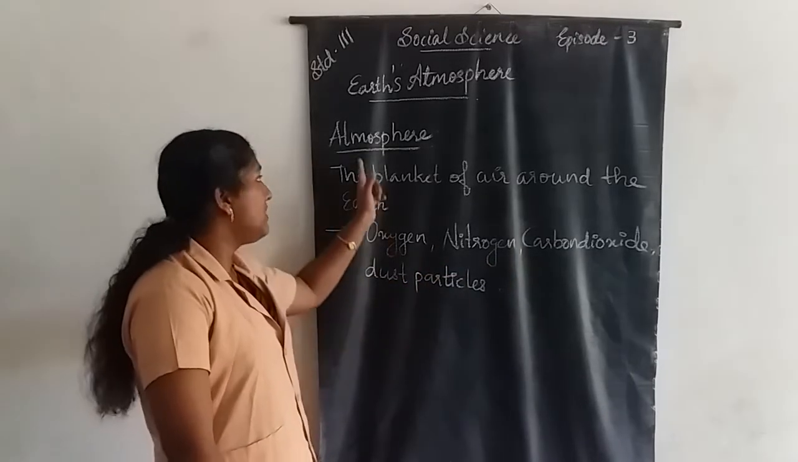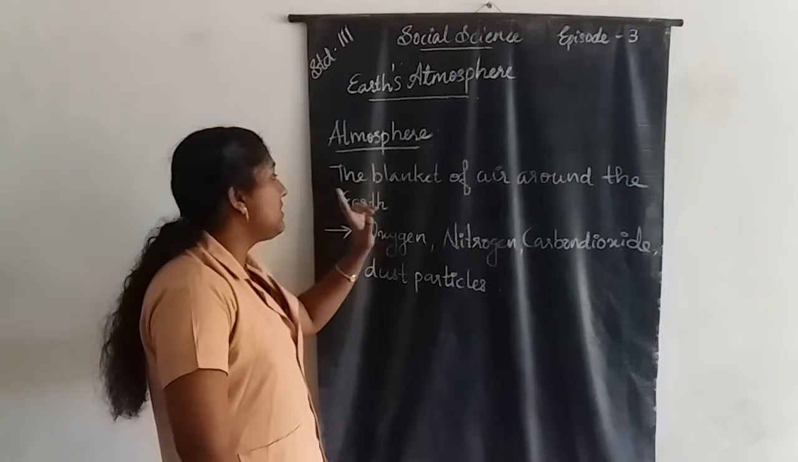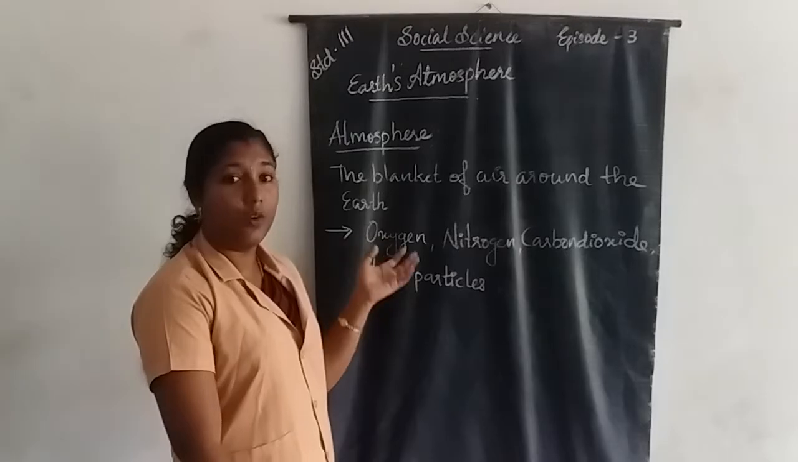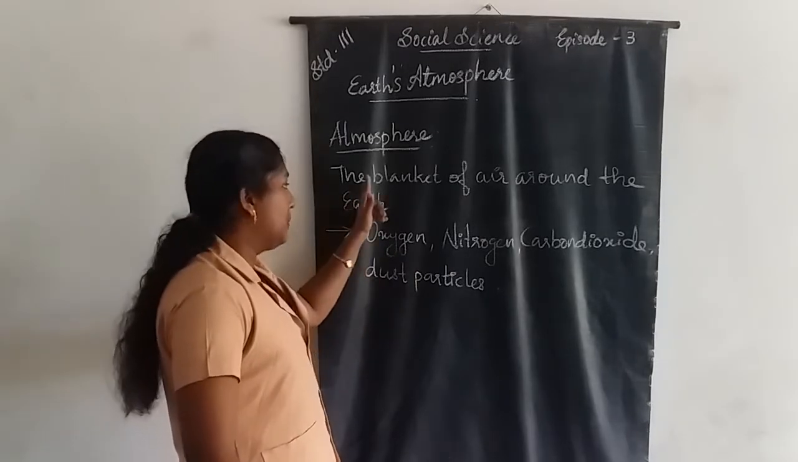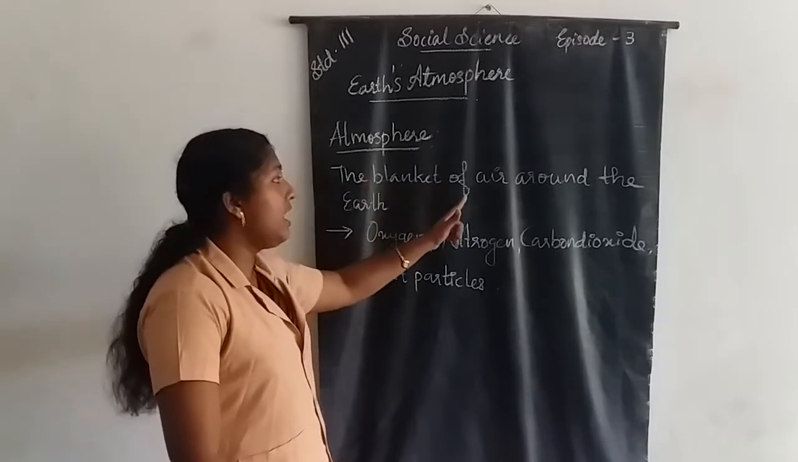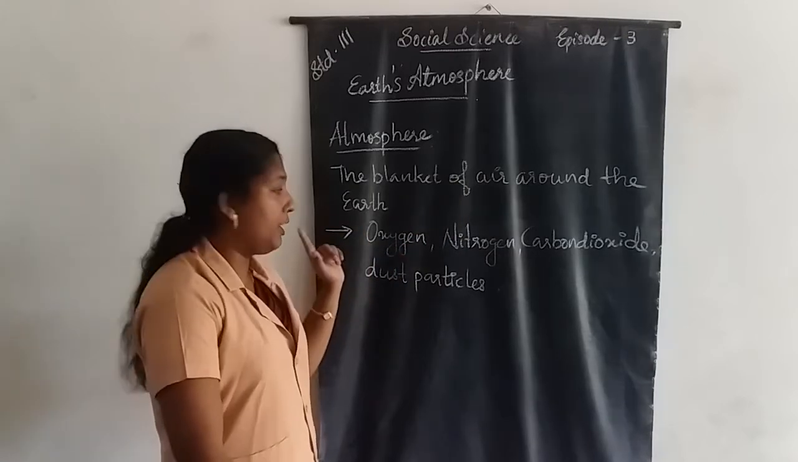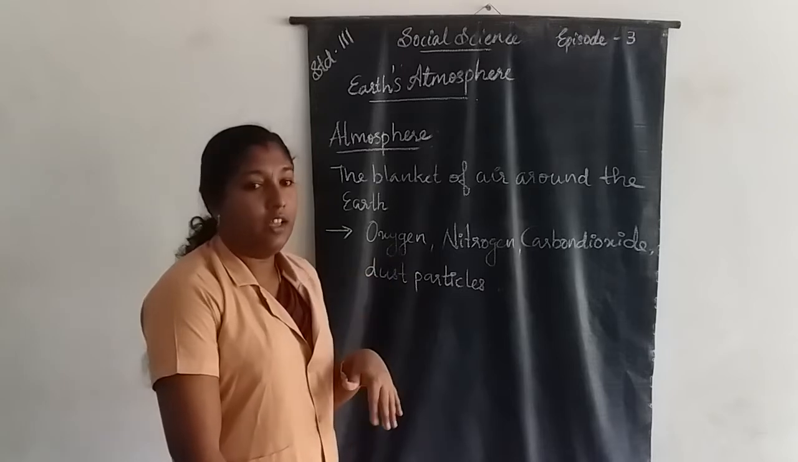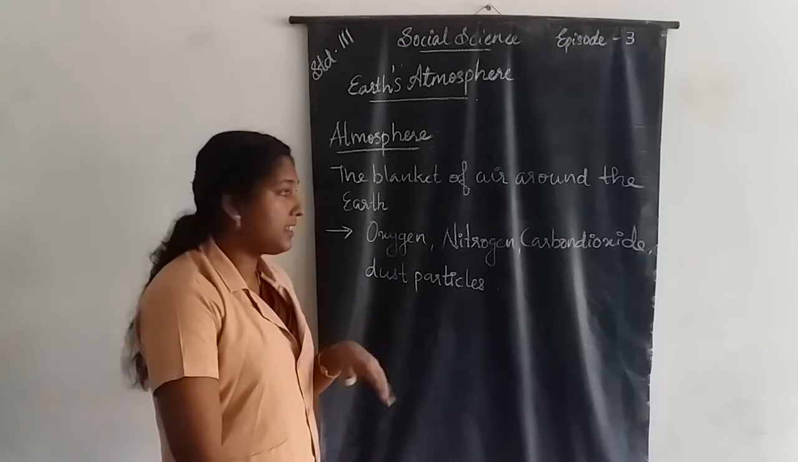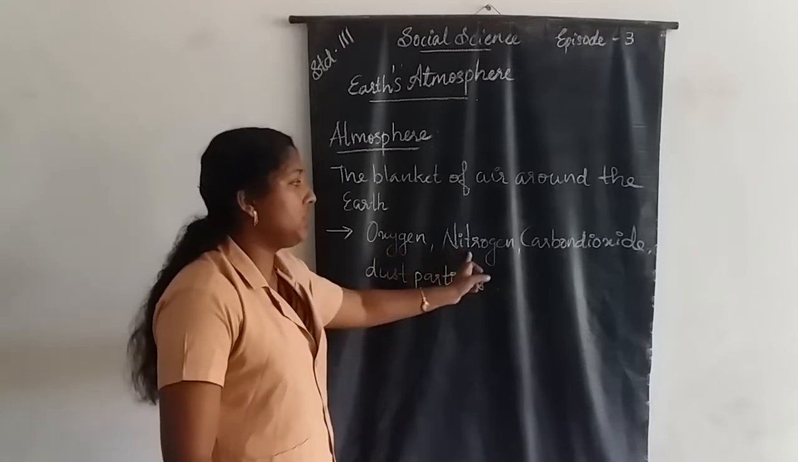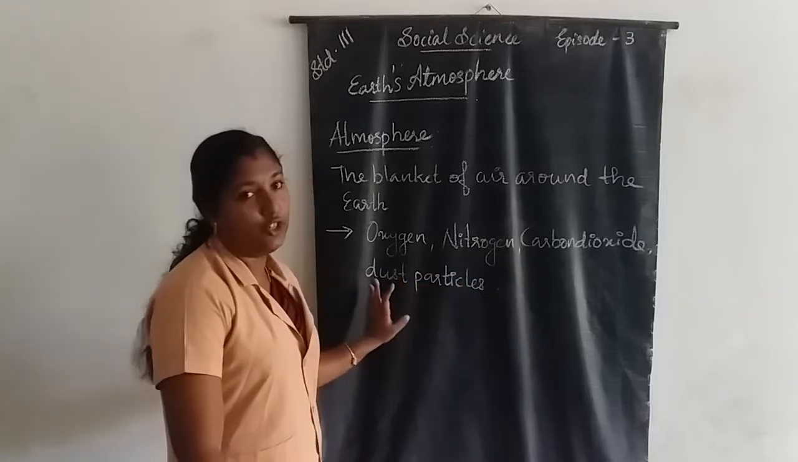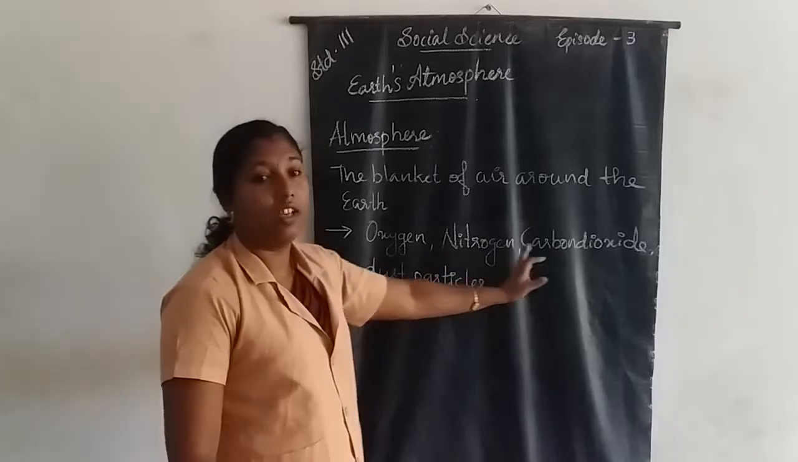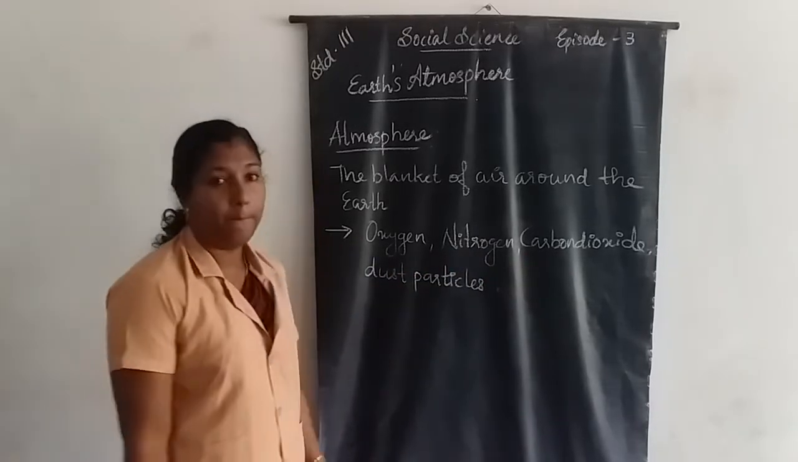Once again, what is atmosphere? Atmosphere is the blanket of air around the earth. The atmosphere contains gases like oxygen, nitrogen, carbon dioxide and dust particles.